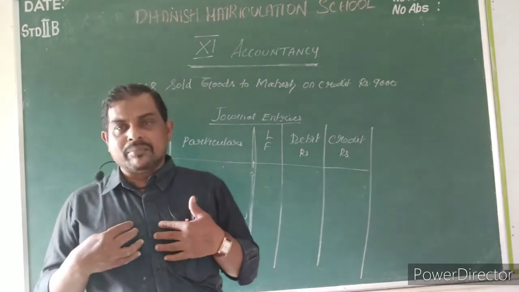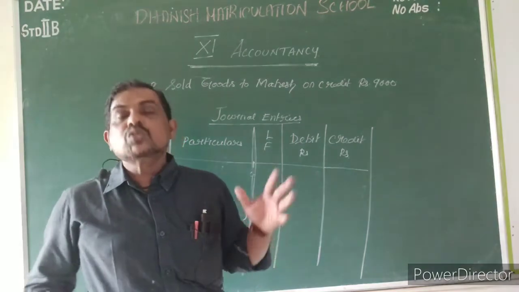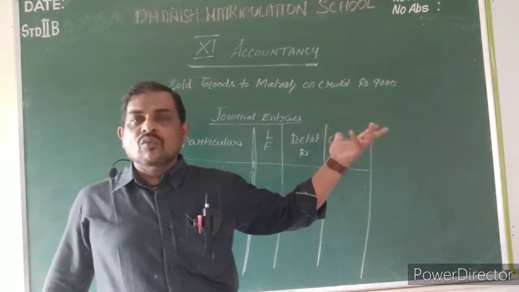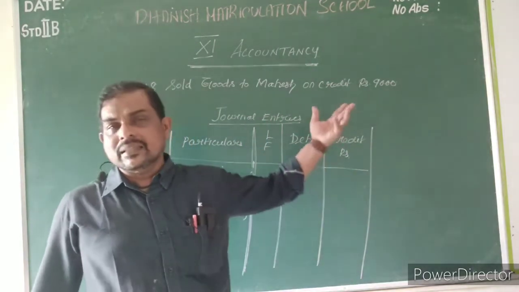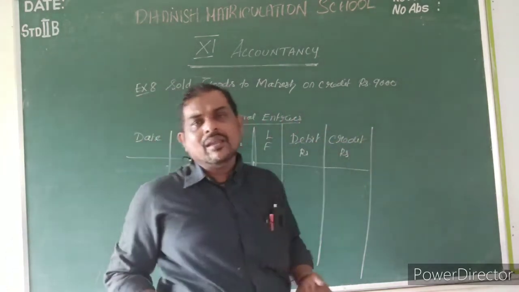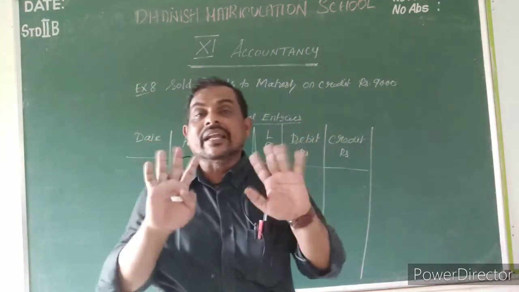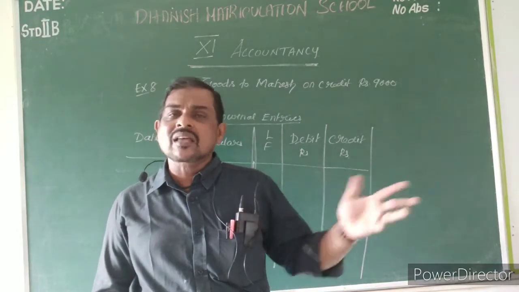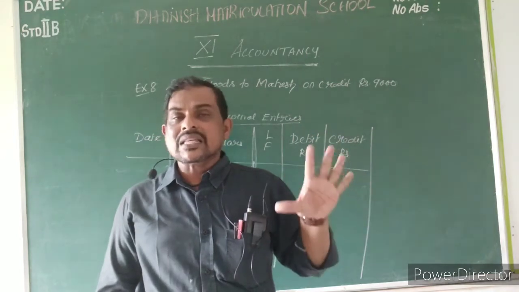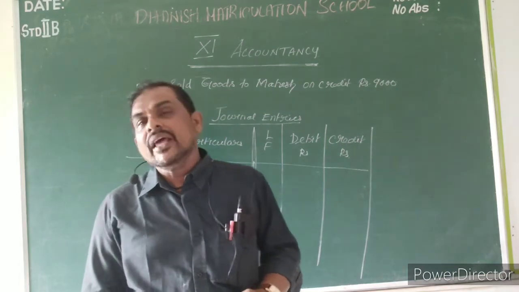That is, I am the businessman. I am selling some goods. Sold goods is nothing but sales. I am selling some goods to whom? Mahesh, one of my customers, a credit customer. I am selling the goods to him from my business, on credit. It means I did not get money immediately. On credit means I will receive later, tomorrow or day after tomorrow or next month, whatever it may be. So presently I am not getting any money from him. So this is called a credit transaction.